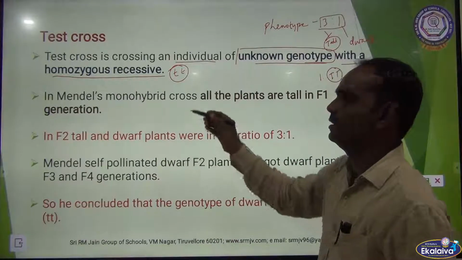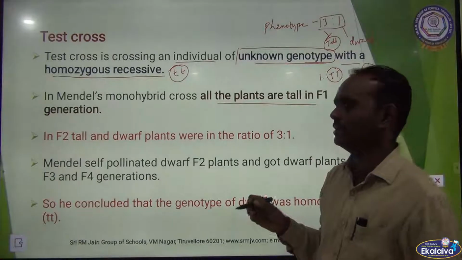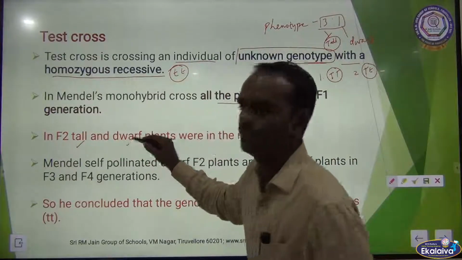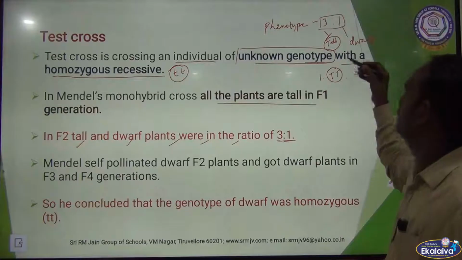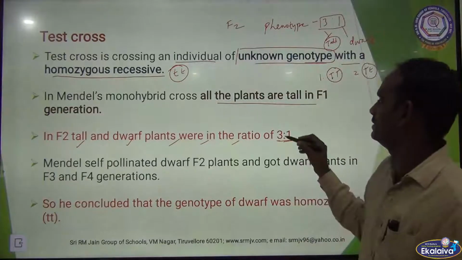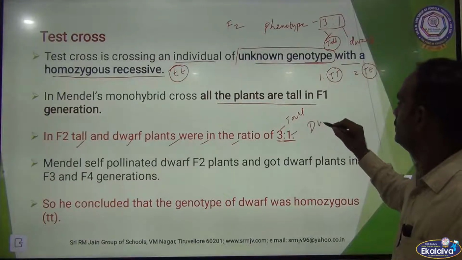Okay. In Mendel monohybrid cross, all plants are tall in F1 generation. In F2 generation, tall as well as dwarf plants were in the ratio 3:1. See here, in F2 generation, the ratio is 3:1. 3 tall and 1 dwarf.